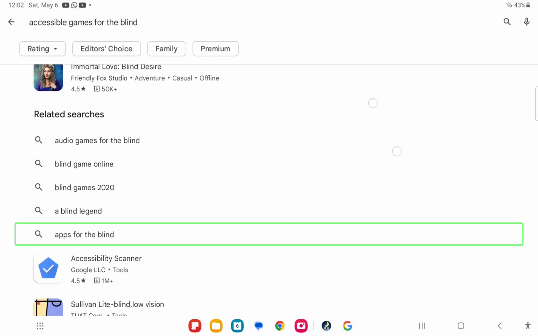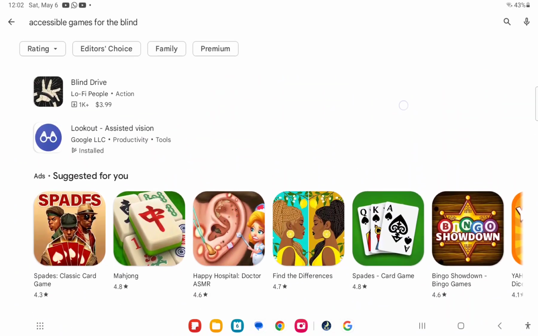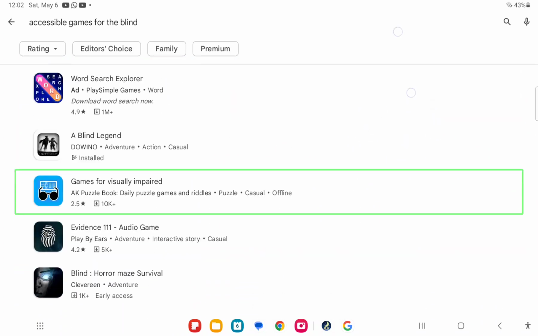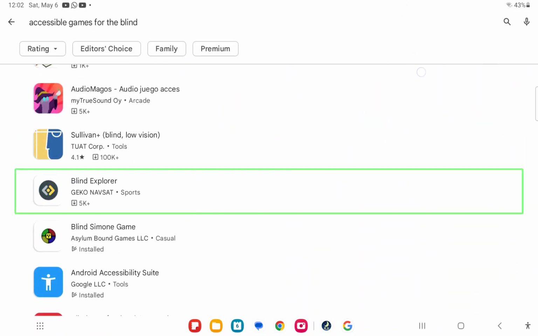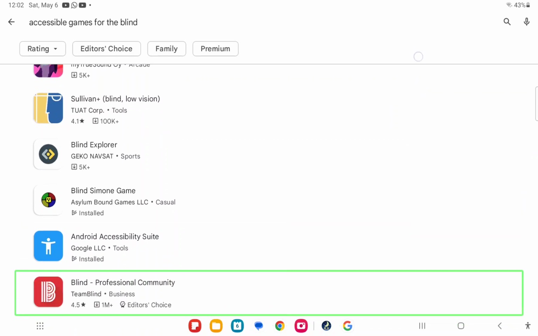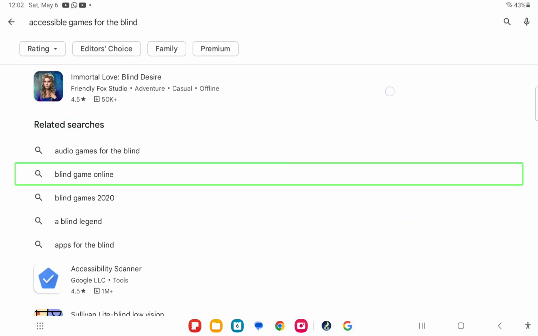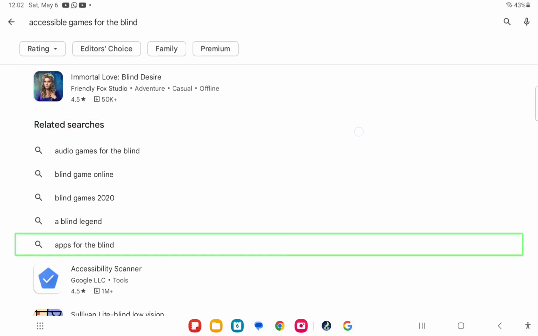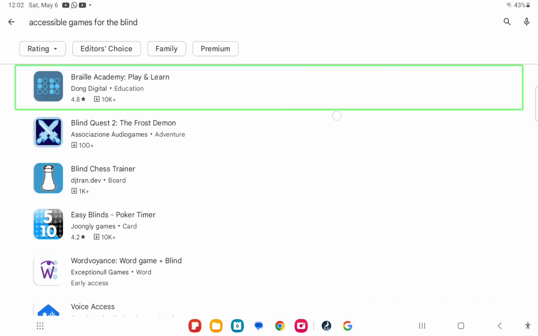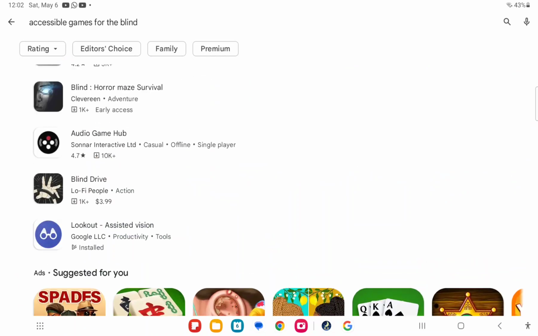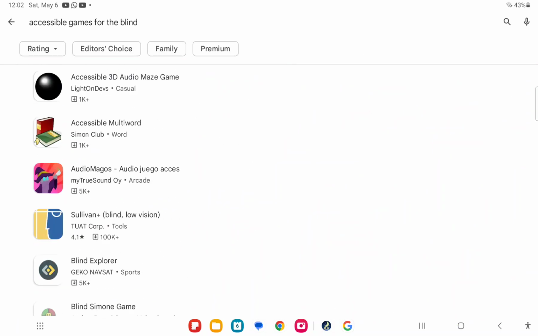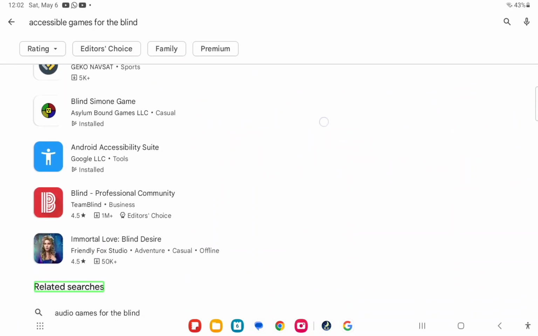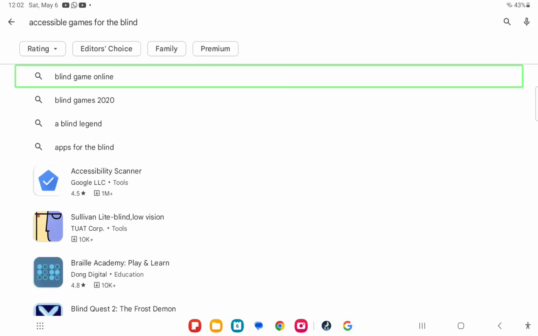Apps for blind games. Button. Access. Audio blind game online.